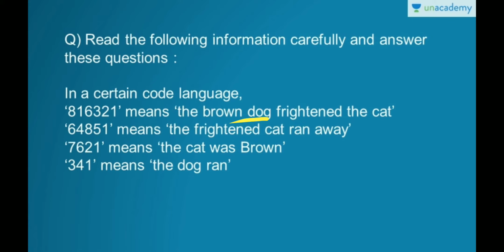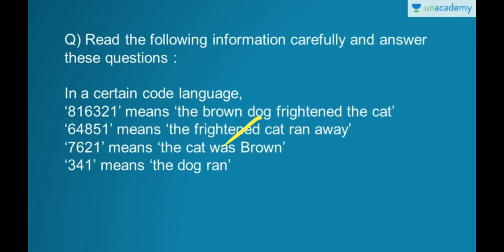Now you have to find it out for was. Now see, was is only in this sentence. It is not written in any other sentence. So the number which has not been repeated in any of the other groups of numbers will be the coding for was.